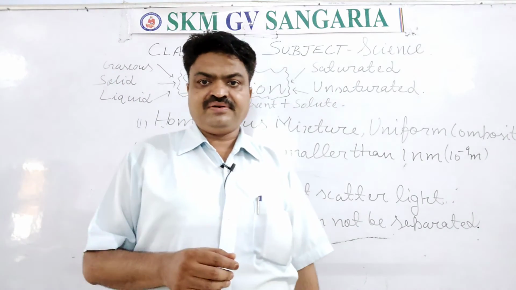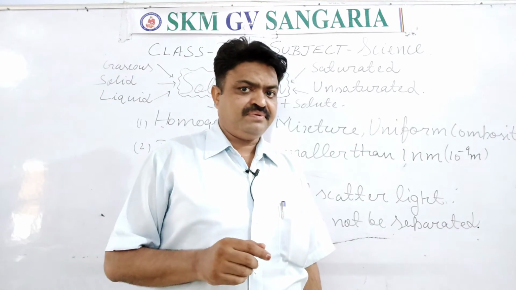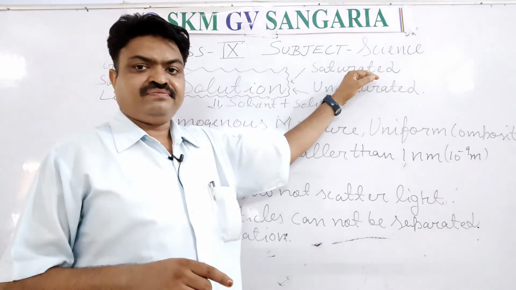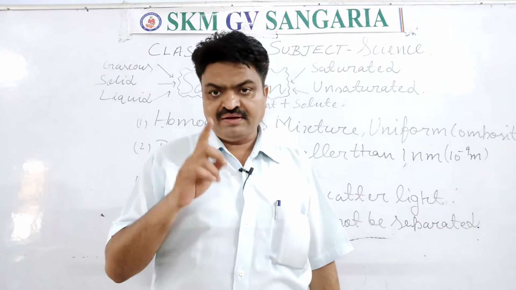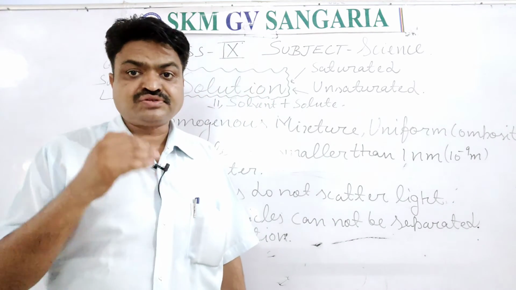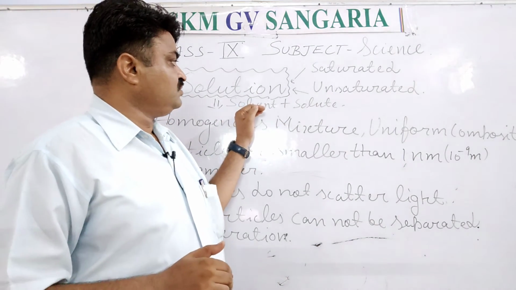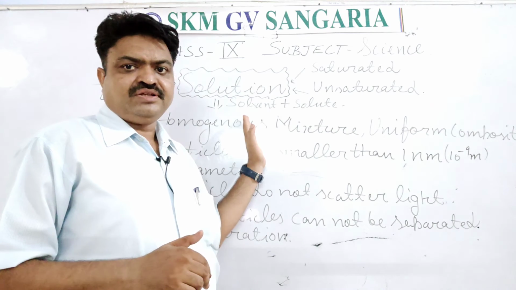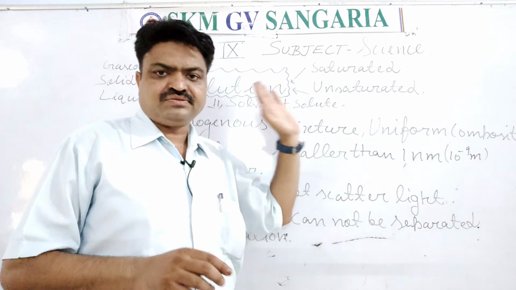Like this, the cough syrup that we take in the case of cold and cough is also an example of saturated solution. Unsaturated solution has a low concentration of solute, meaning it has less amount of solute. So what is solution? Solution is the mixture of solvent and solute, and according to the concentration of the solute, we can categorize it into two types, saturated and unsaturated.